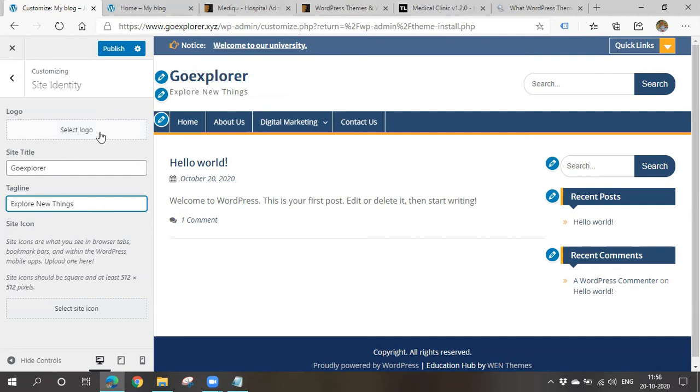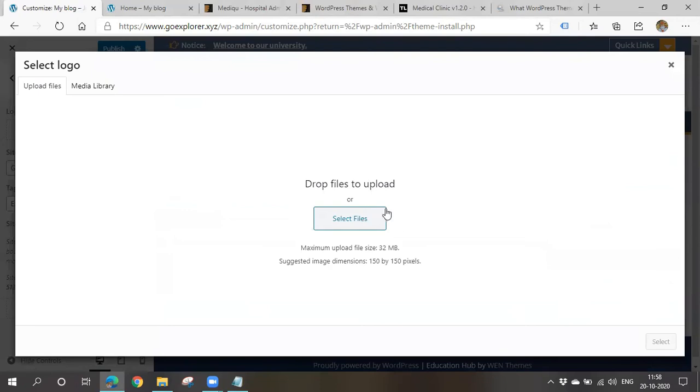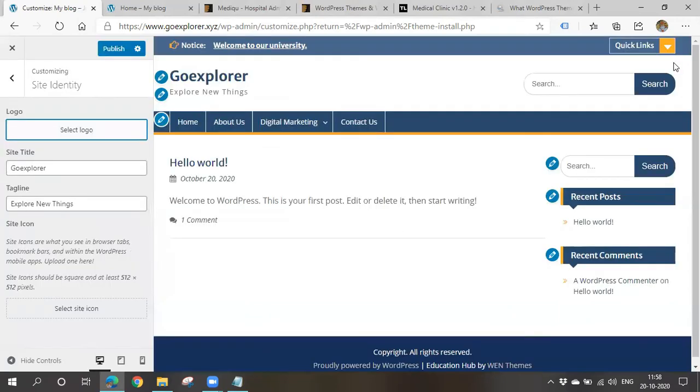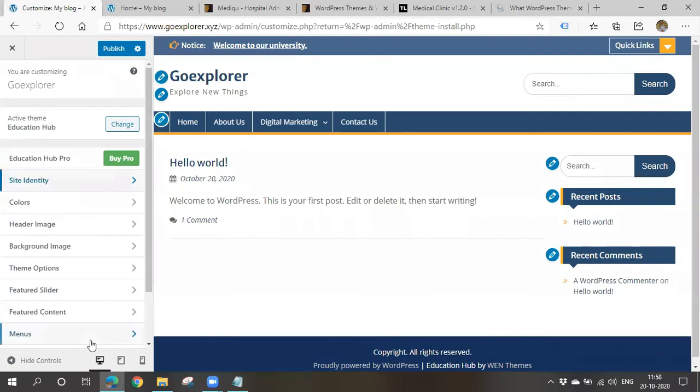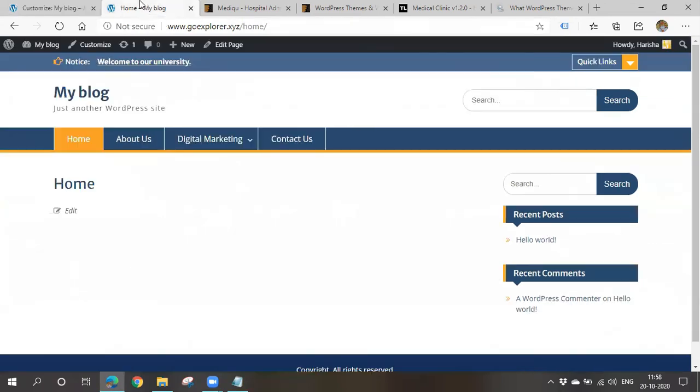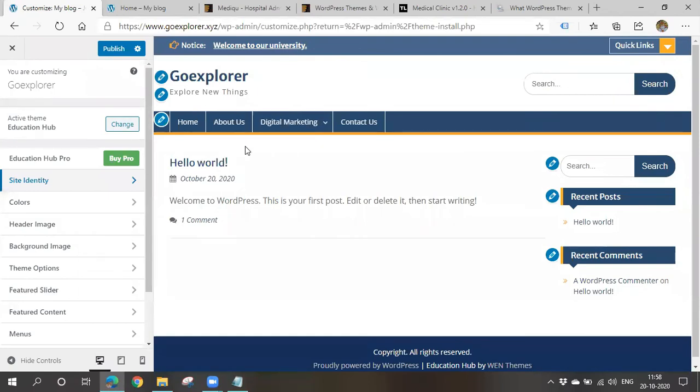Next, you can also upload a logo here. So you have to upload a logo from your system. Okay, so site icon, if you want to upload any kind of site icon also, you can give an image, right? So after you make all the changes, don't forget to publish. Only if you click on publish, then all these changes will be updated in your original website. Here it's just a kind of preview.